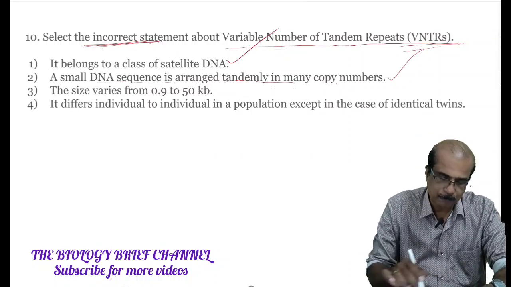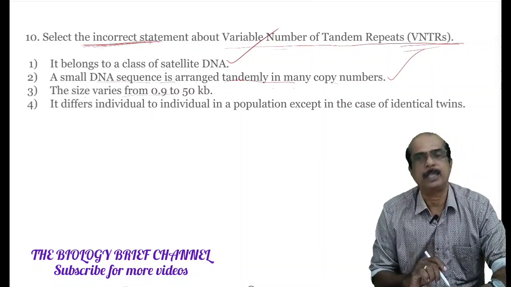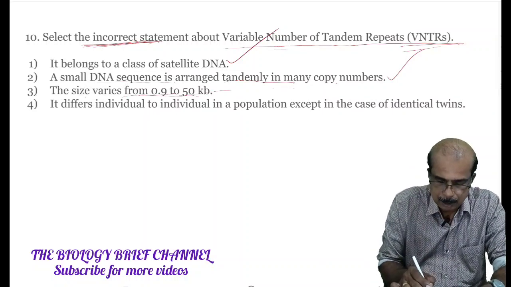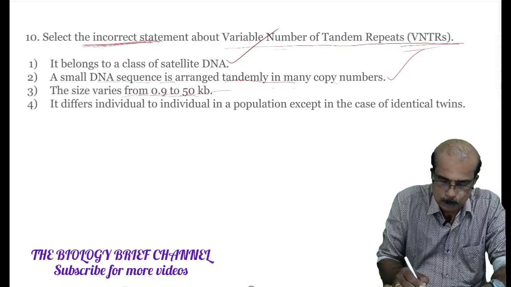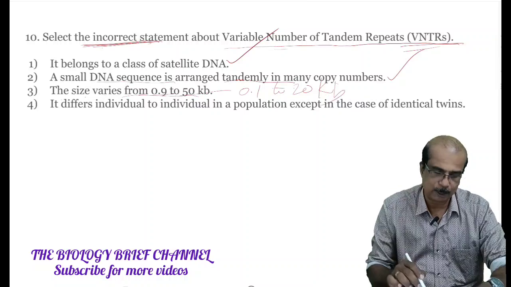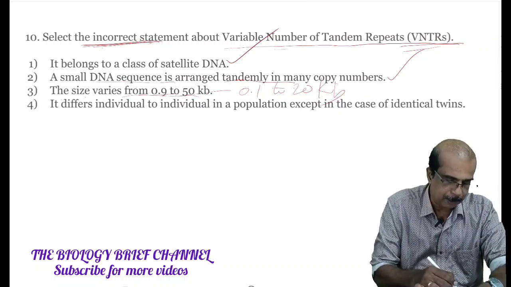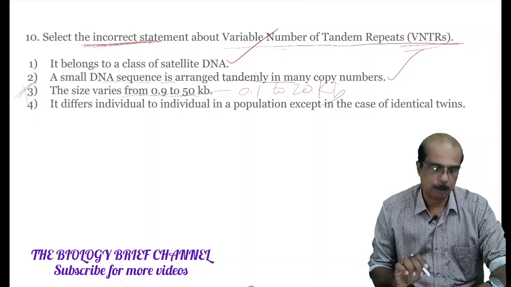The size of VNTR varies from 0.9 to 50 kb. It's a wrong statement. The size of VNTR is actually 0.1 to 20 kb. Third choice is the wrong one.